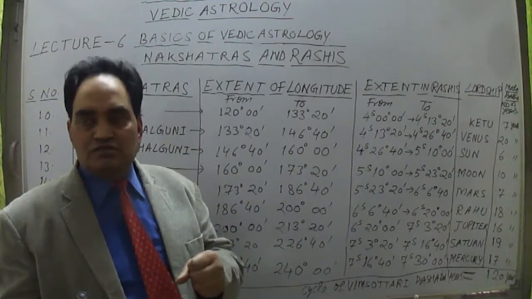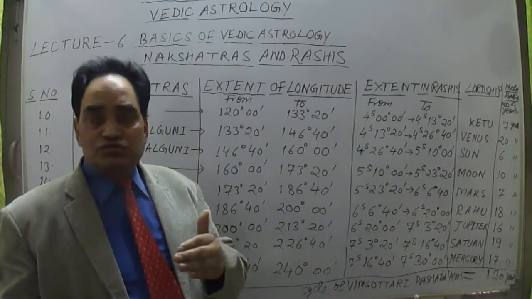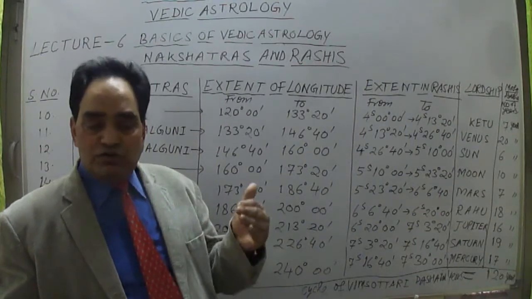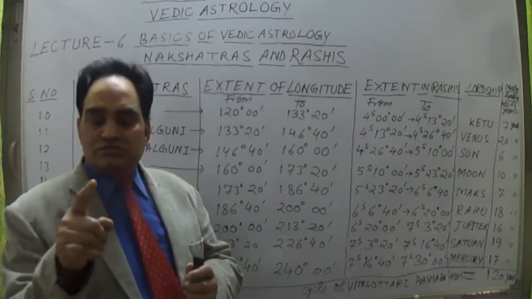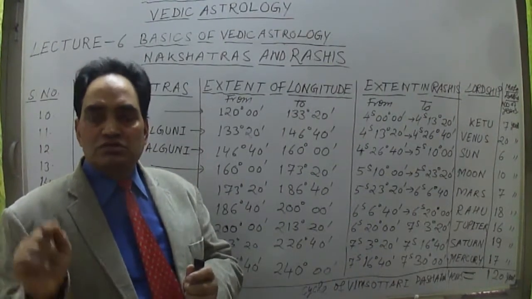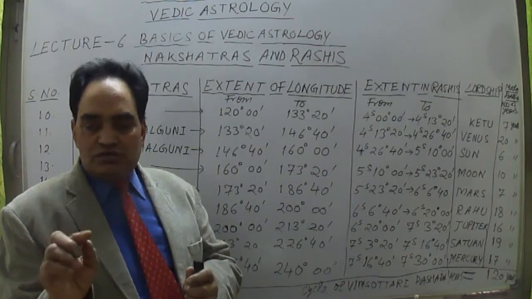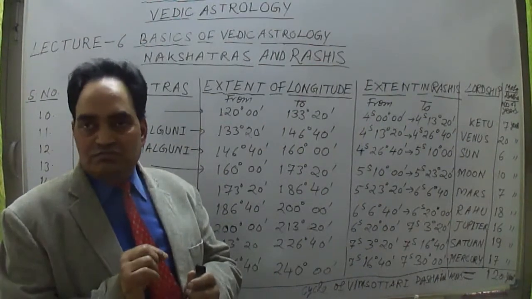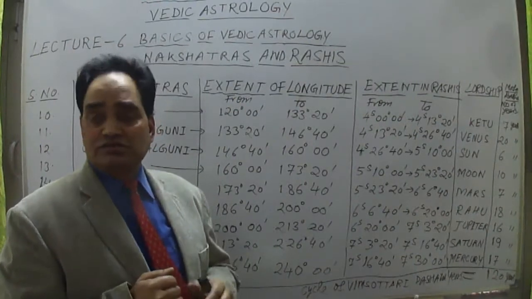Now the next 4 rashis, up to the 8th sign or rashi, that is up to Scorpio. We have to take from Leo sign onwards. Leo sign means 4 signs past, next 00 degree to 13 degree 20 minutes, because 13 degree 20 minutes is of the next nakshatra, which is Magha nakshatra. Magha comes after Ashlesha nakshatra.